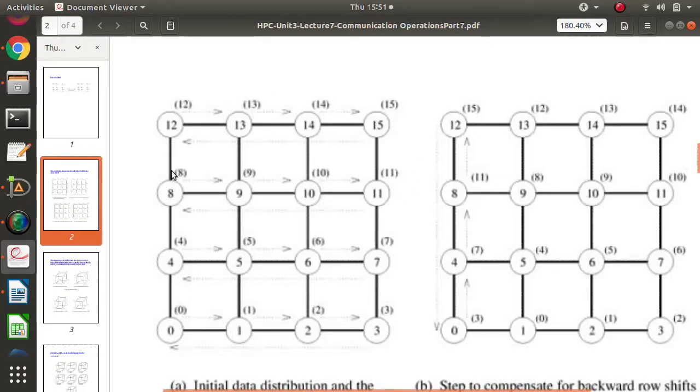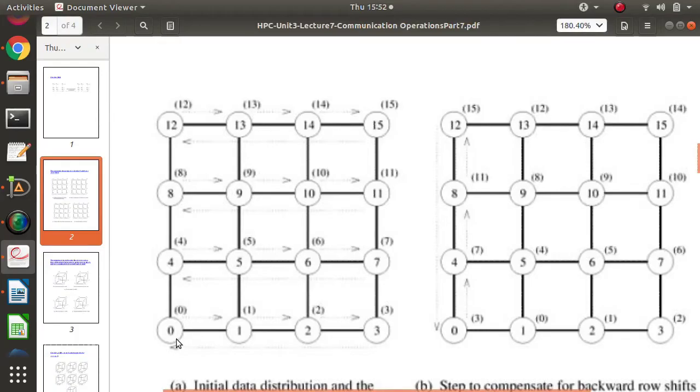That is a one shift. Two shift means 0 will send to 2, 1 will send to 3, 2 will send to 4, 3 will send to 5, because it is two shift, right? So in that way it will be done. But now suppose it is a five shift.